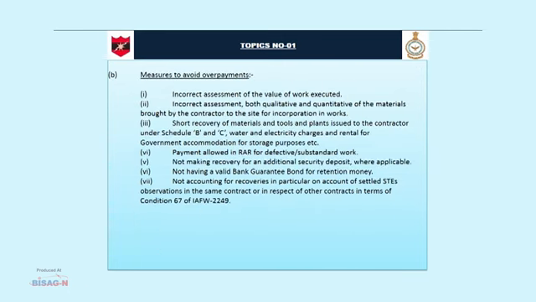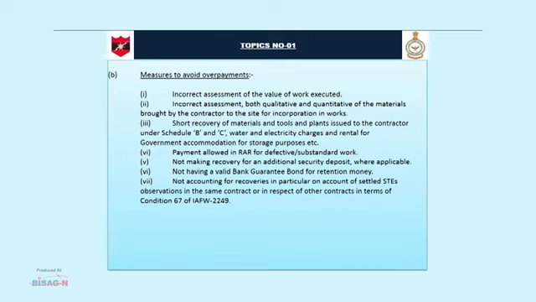Now second topic is measures to avoid overpayments. Incorrect assessment of the value of work executed, incorrect assessment both qualitative and quantitative of the materials brought by the contractor to the site for incorporation in the work, short recovery of material and tools and plant issued to the contractor under Schedule B and C, water and electricity charges, and rental for government accommodation for storage purpose etc.